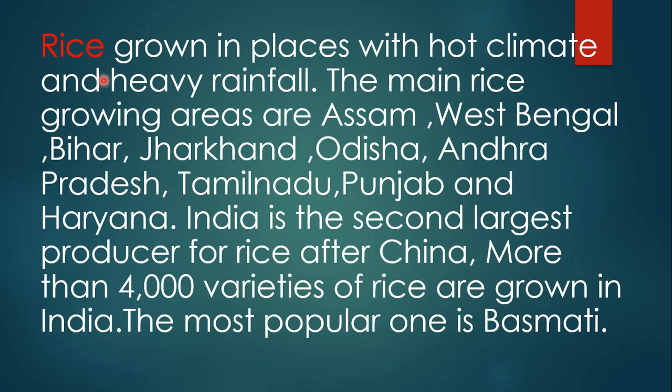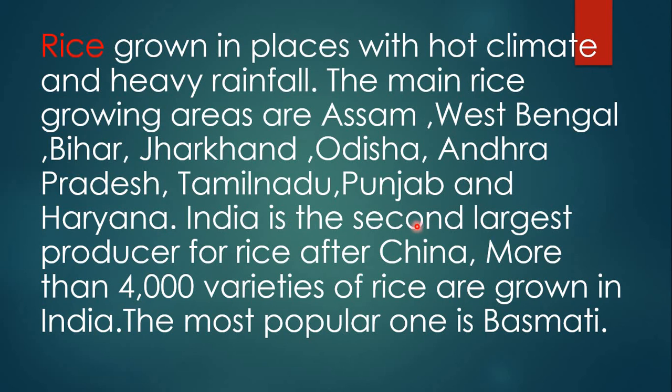So here rice is grown in a place with hot climate and heavy rainfall. The main rice growing areas are Assam, West Bengal, Bihar, Jharkhand, Odisha, Andhra Pradesh, Tamil Nadu, Punjab and Haryana.